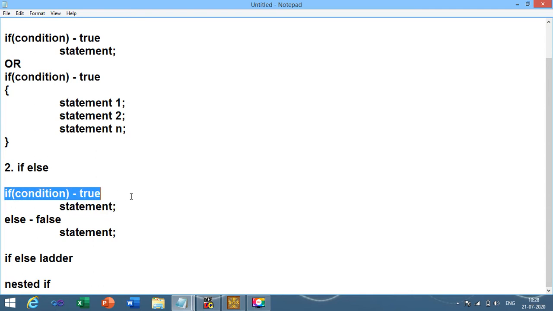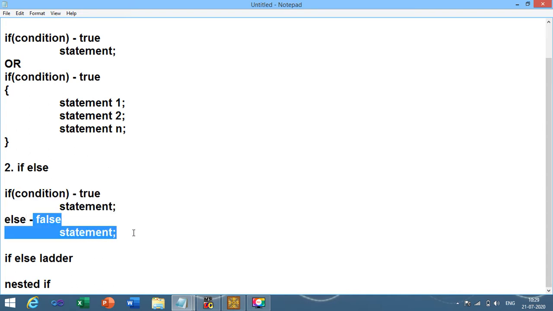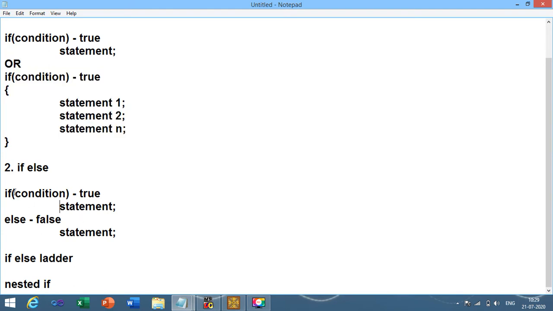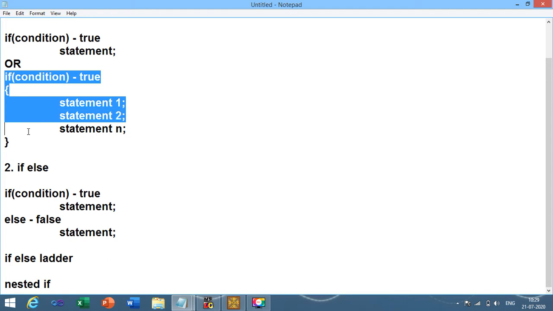If this condition is not true, at that time the else part is executed and these statements are executed. The same syntax, this one. If you want to execute a number of statements, then you can use curly brackets. Let me copy this down.